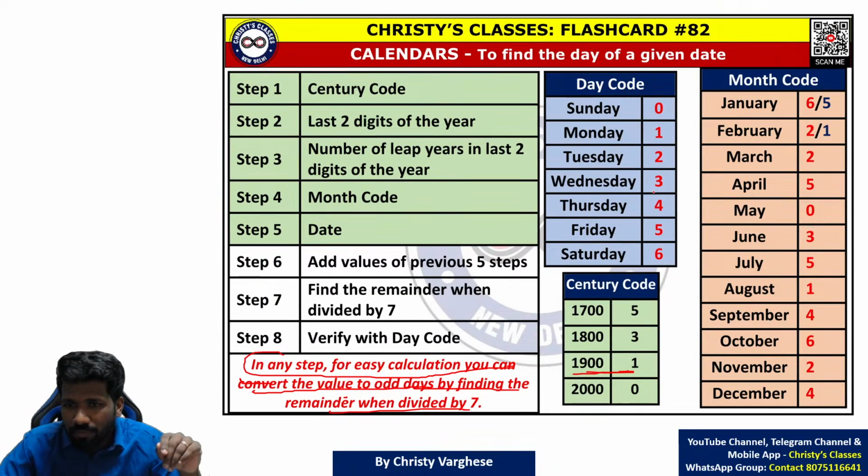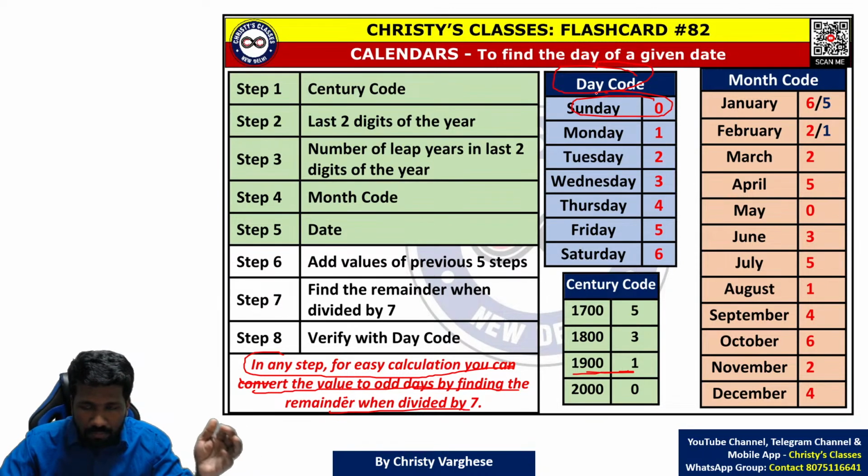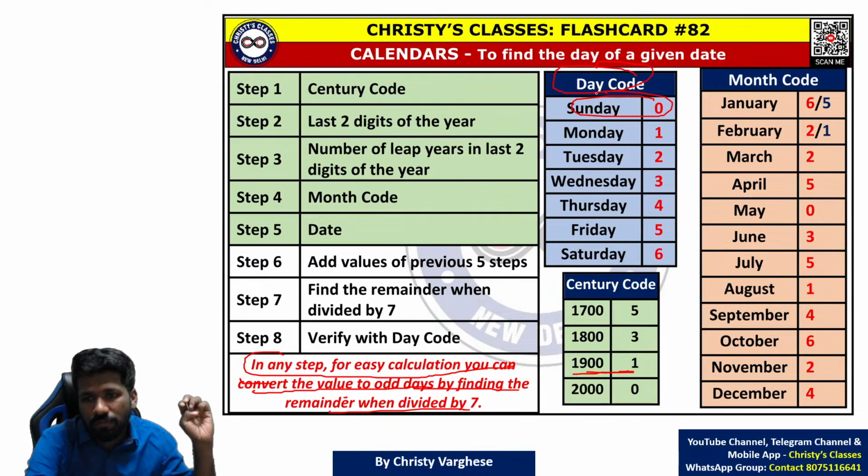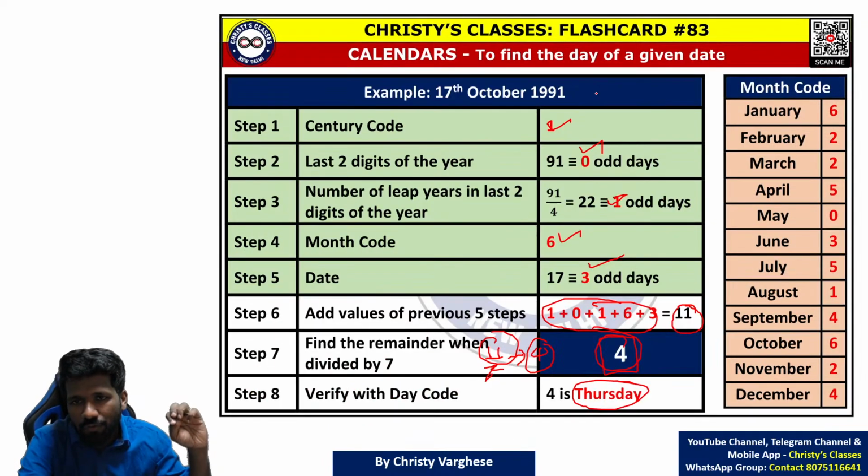Did all of you understand? That is why I gave this day code. Sunday is the 0th day or 7th day. Monday, Tuesday, from there you have to start 1, 2, 3, 4, 5, 6, 7. Did all of you understand this?